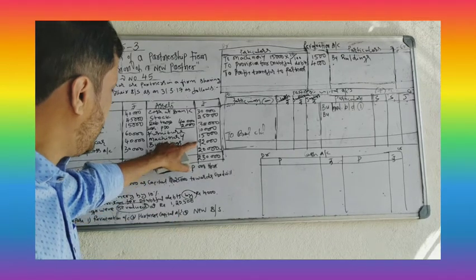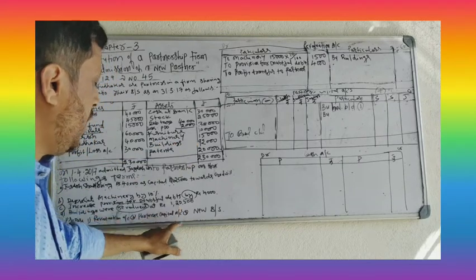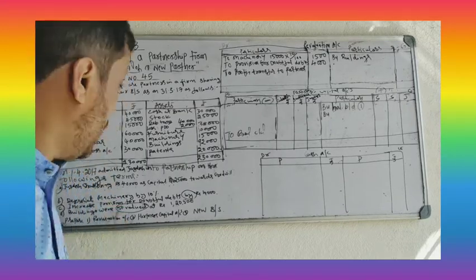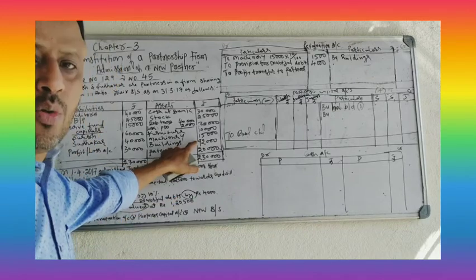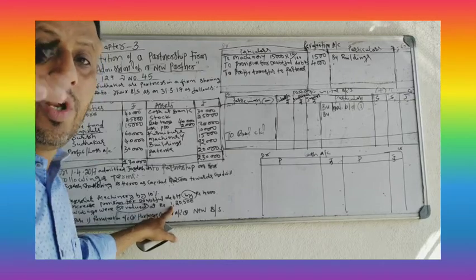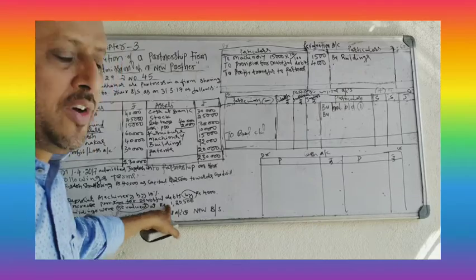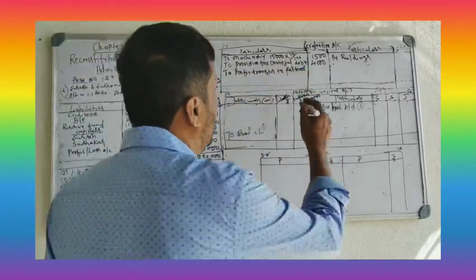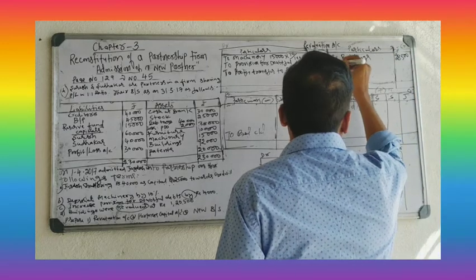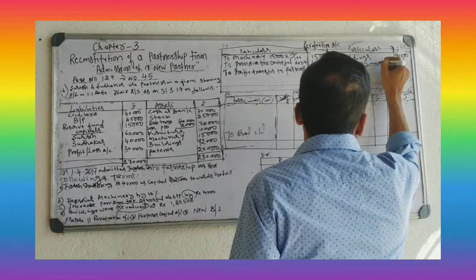Building is 28,500 more. The adjustment value is more, so it is an increase. Increase means profit, and the difference is 28,500. You have to record that on the credit side, by building 28,500. How did you get it? 1,20,500 minus 92,000.